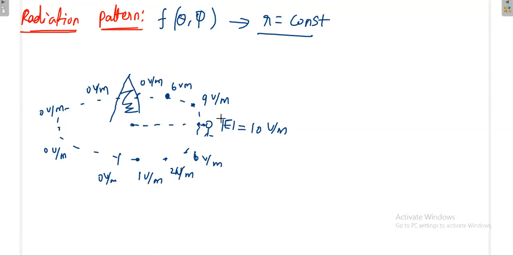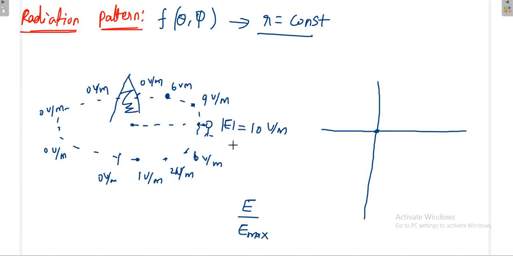Then how to draw the radiation pattern? I draw this line like this. When I draw the radiation pattern diagram, I will normalize my values. Whatever values I am having, I will normalize. What is the normalization? E divided by E max. Whenever you want to normalize something, what is the maximum value present there? If I want to normalize all these values, the maximum value here is 10 volt.